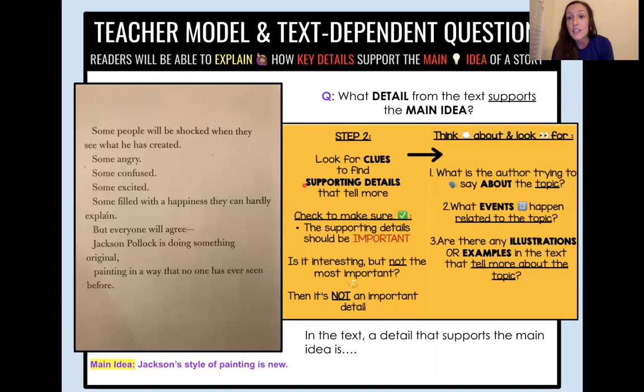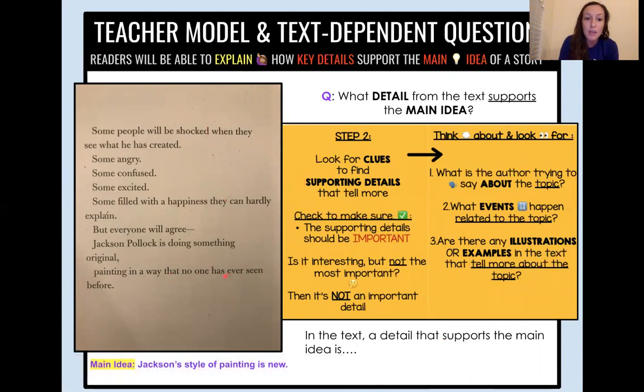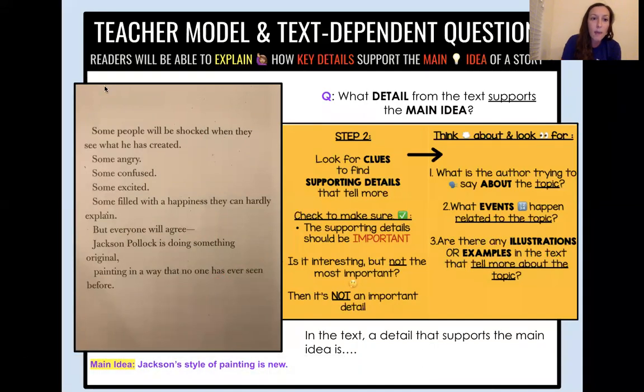And some different details that we might find, or some clues about the details, might be: what is the author saying about the topic, who or what it's about? What events or things that happen tell me more about who or what the page is about? And what are some examples or illustrations? So we're going to read this page and think about whether we see any of these clues to know which part of this page is a supporting detail that tells me how Jackson's style of painting is new. Well, as I read, I'm going to highlight some clues that I think tell me how Jackson's style of painting is new.